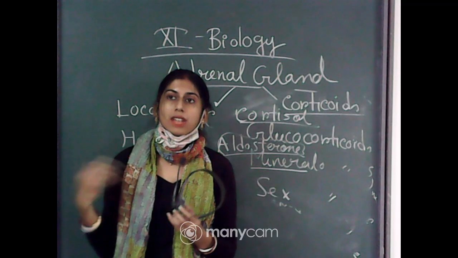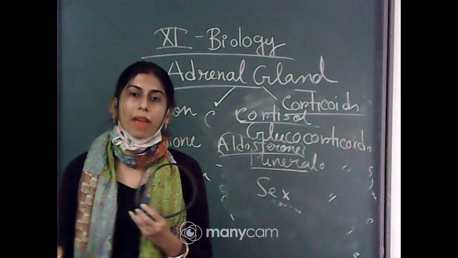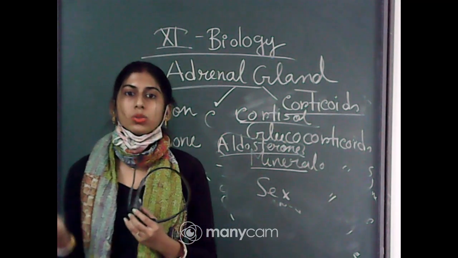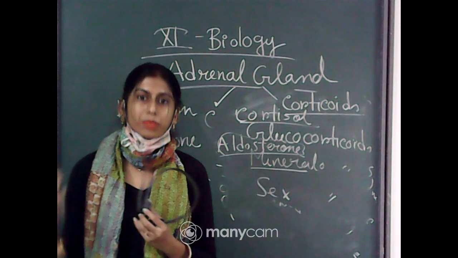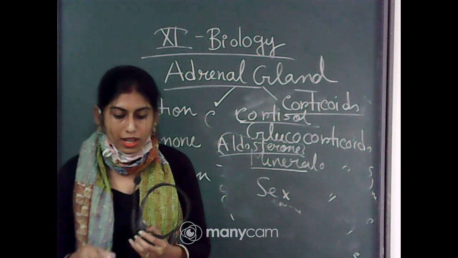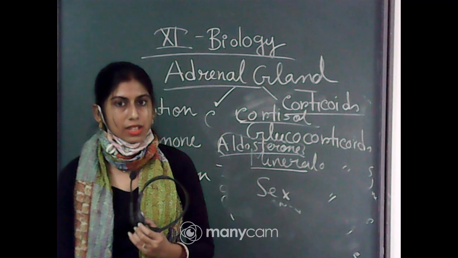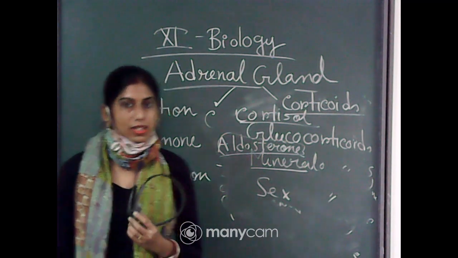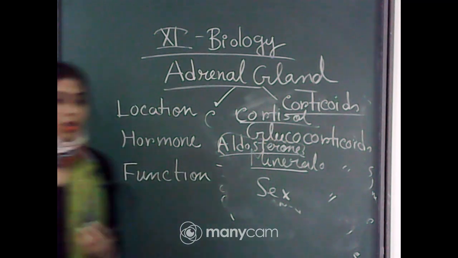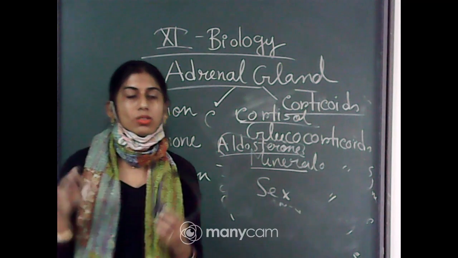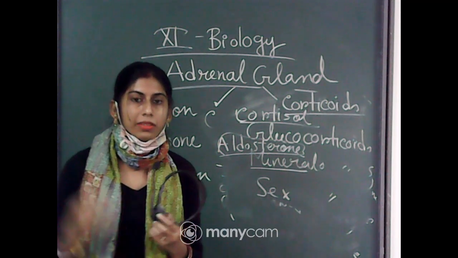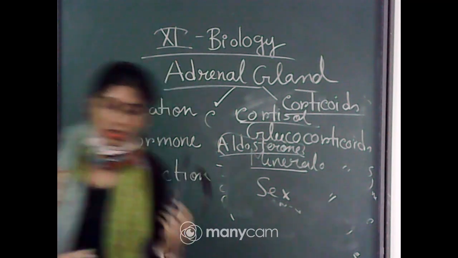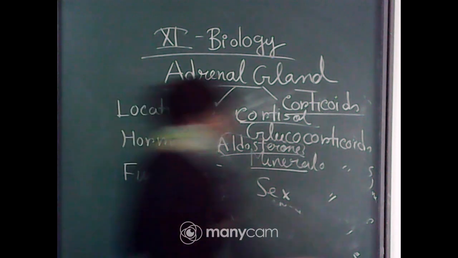That means some diseases or abnormalities may occur due to the hypo and hypersecretion of these hormones. So this part, as I can see, is not in your NCERT syllabus. That is why I am not discussing this part. So another two endocrine parts are left, that is testes and ovary. Now I will discuss these two.